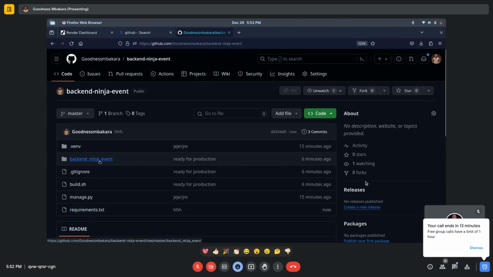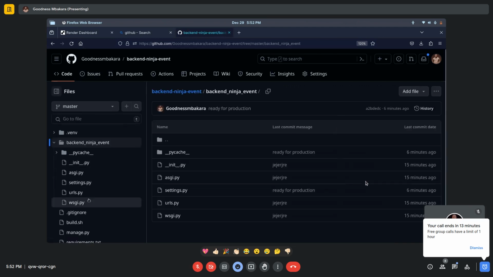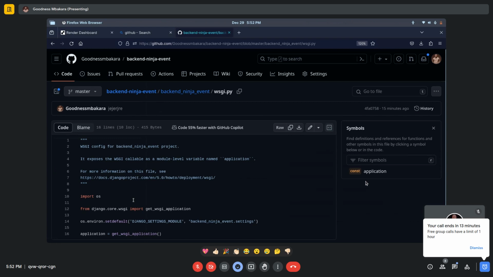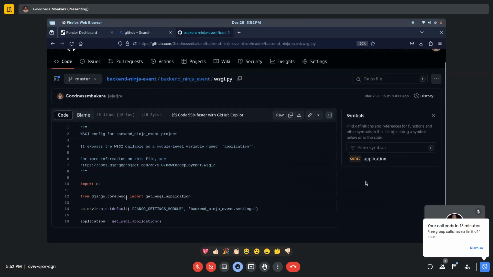So now what I wanted to show you is this. We have a WSGI file here that defines how our app gets started. So import os from django.core, sets the settings. So Unicorn will point to this. This will open our settings file. Our settings file will open our URLs file. Things like that, they are all interconnected with Django.